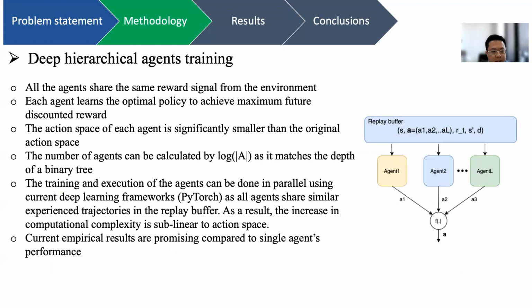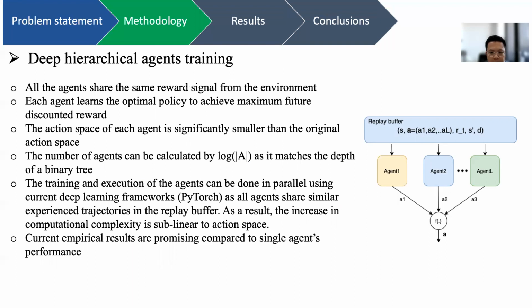In our architecture, all the agents share the same reward signal from the environment. As a group, each agent learns the optimal policy on its own to achieve its own maximum future discounted reward. As long as each agent can learn this optimal policy, the entire group can achieve the global optimal policy. We are going to discuss the guarantee of optimality in a later slide.